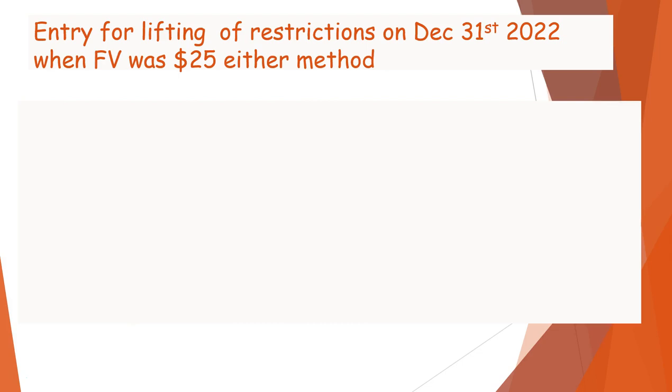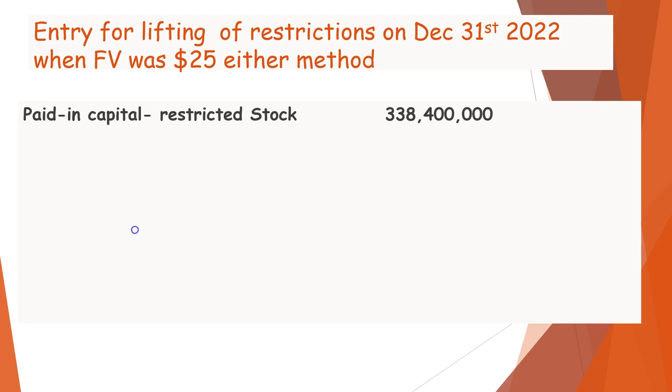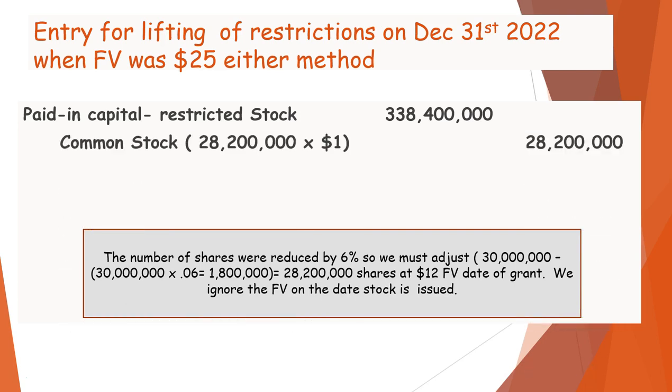Now, what happens at the end of the 3-year period when we lift the restriction and the fair value is $25? This is the journal entry regardless of the method we used. We would take it out of paid-in capital, and we would then take it to common stock.